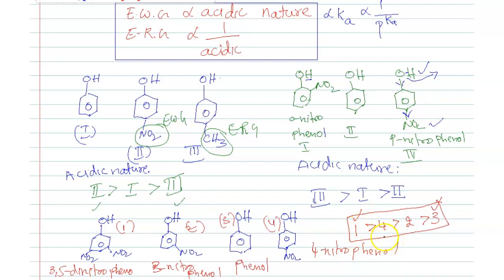In case of option 4, 4 nitrophenol, and option 2, 3 nitrophenol, in ortho and para it is more acidic, meta is less acidic. So 4 greater than 2. Generally, if a nitro group is present in ortho, meta, para, then para nitro is greater than ortho nitrophenol, which is greater than meta nitrophenol.